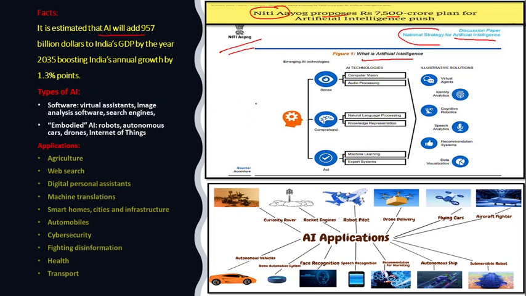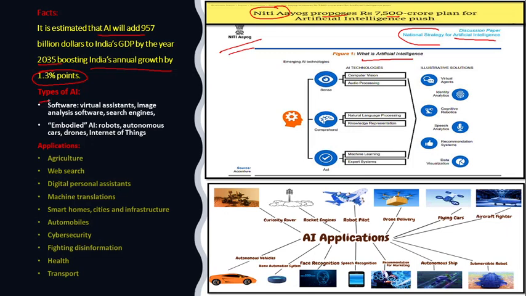It will boost India's annual growth by 1.3%, expected by the year 2035. As we know, India has a target of becoming a 3 trillion economy. So AI certainly helps in that direction.